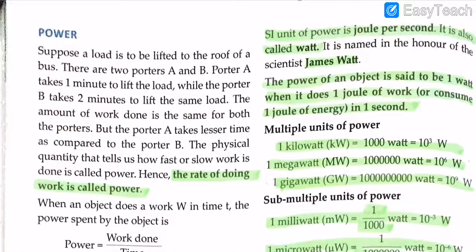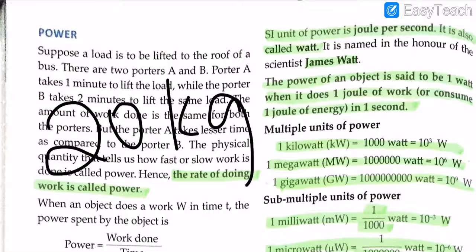So over here, what is happening is a porter, which you can also call a coolie, A and B. Porter A takes 1 minute to lift the load. The load is, say, 20 kgs, and he picks it up, and it takes him 1 minute to do so.